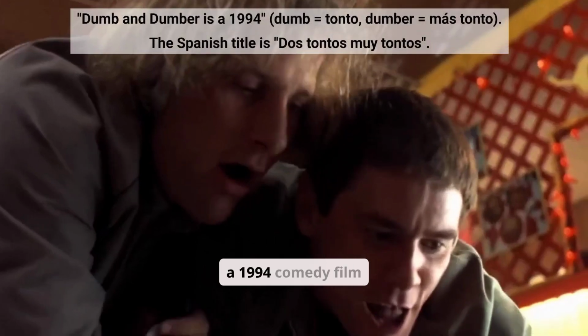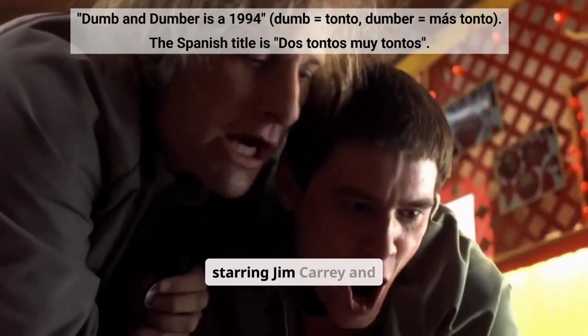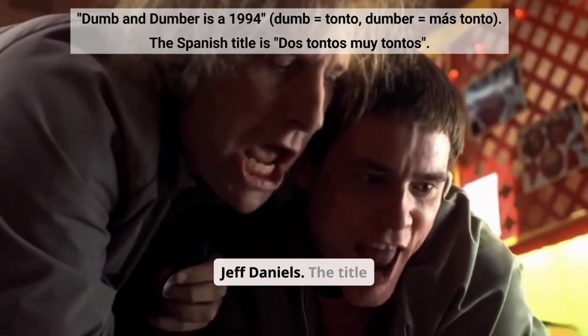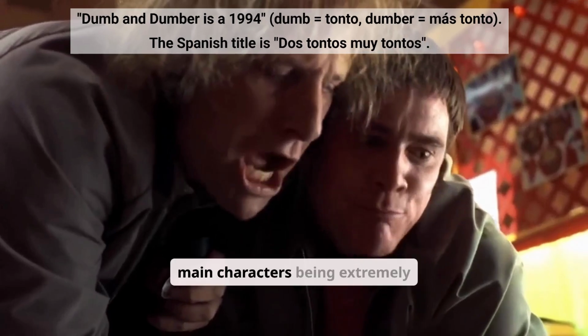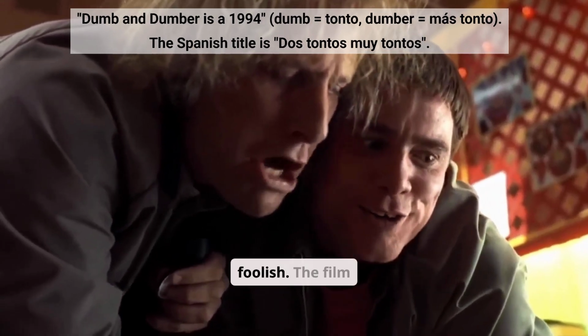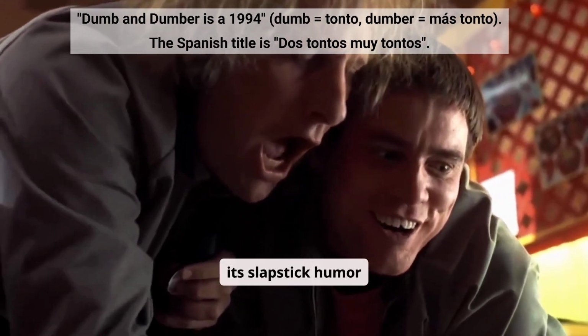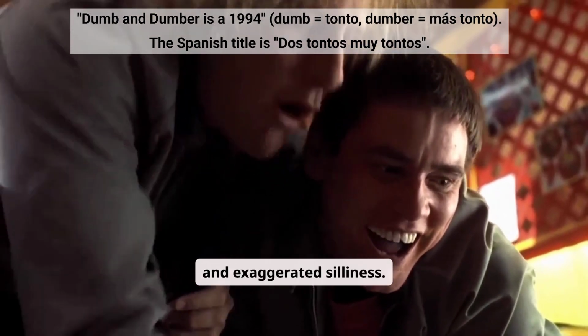Dumb and Dumber is a 1994 comedy film starring Jim Carrey and Jeff Daniels. The title refers to the two main characters being extremely foolish. The film is famous for its slapstick humor and exaggerated silliness.